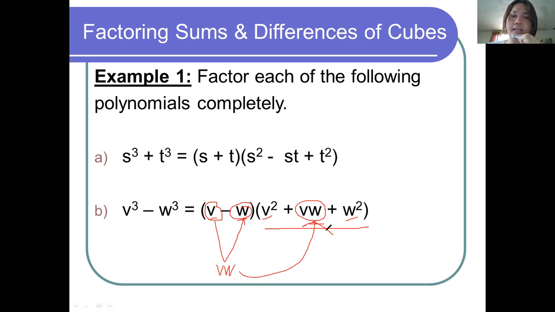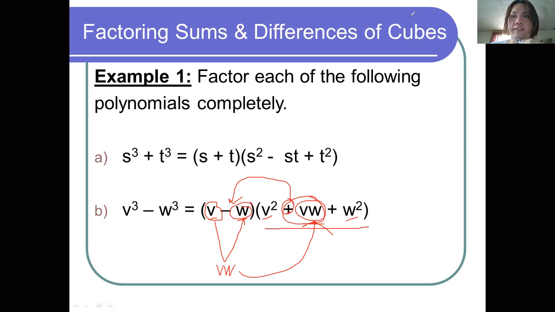And aside from that, class, make sure, this is the common error of the students, that the sign of the middle term must be opposite to the sign of the operation that separates the two terms in your first factor. So negative, so this must be positive.